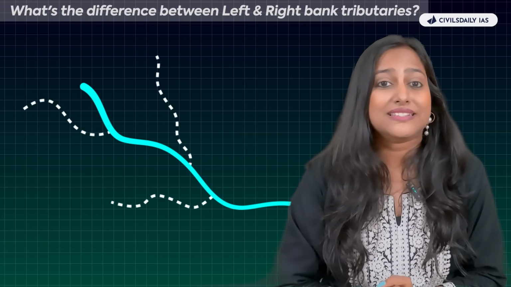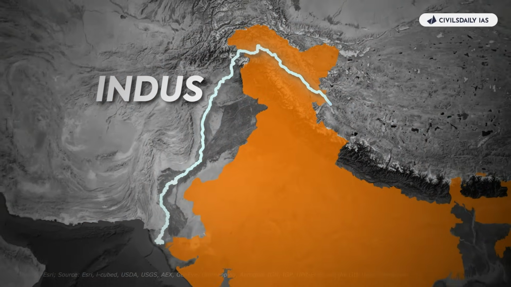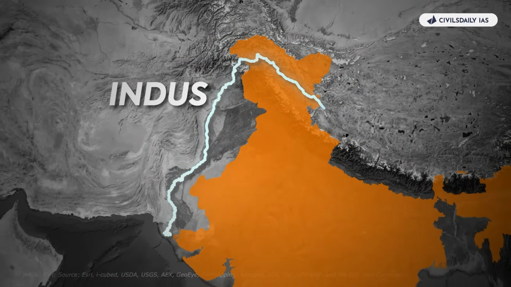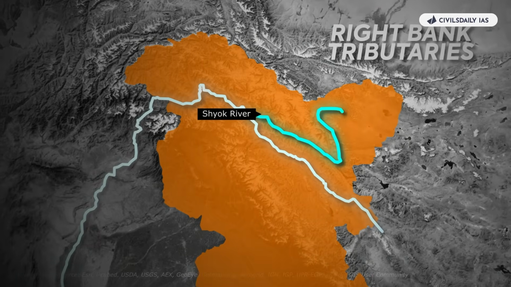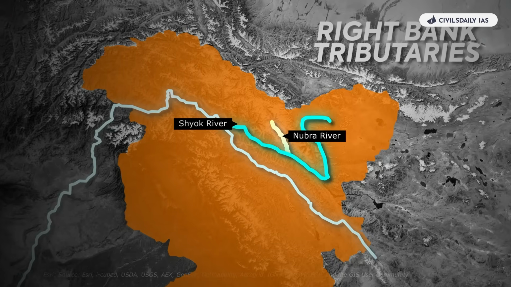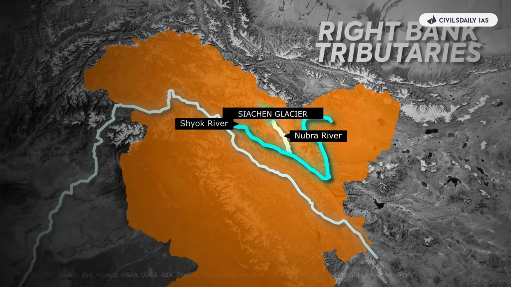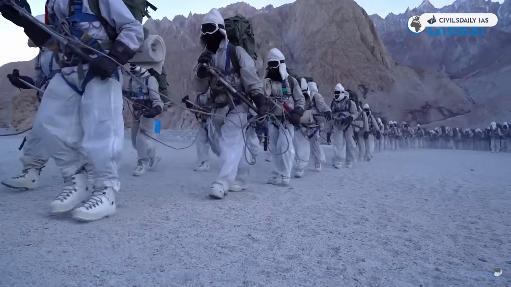So now let us know about the tributaries of river Indus. The Indus river system is characterized by its tributaries. The right bank tributaries include the Shyok, which originates from Rimu Glacier. Nubra River, which is a tributary of Shyok River, originates from Siachen Glacier, which is the highest and the coldest battlefield in the world.